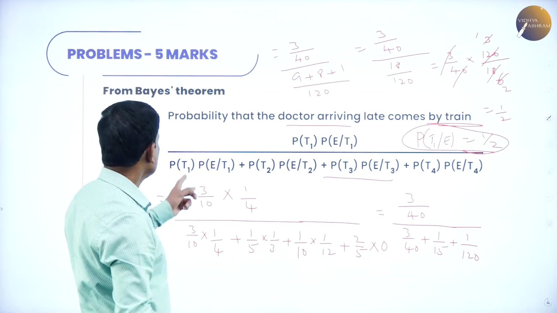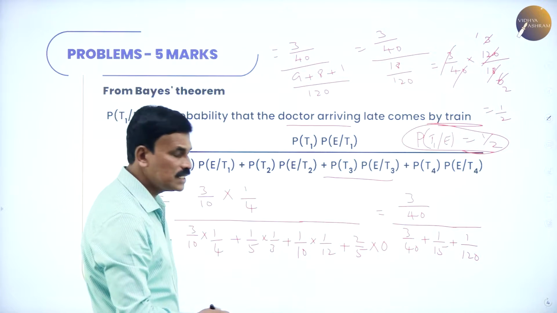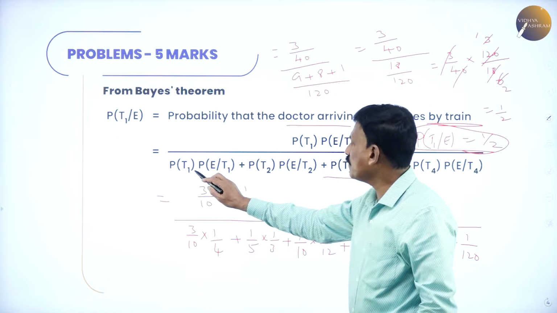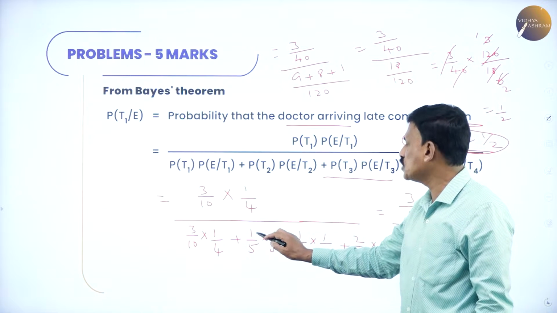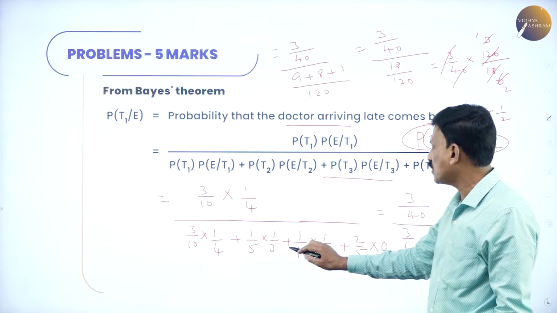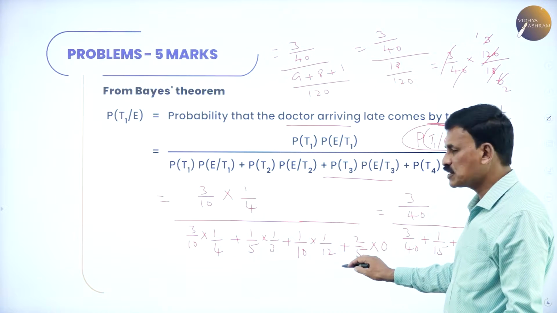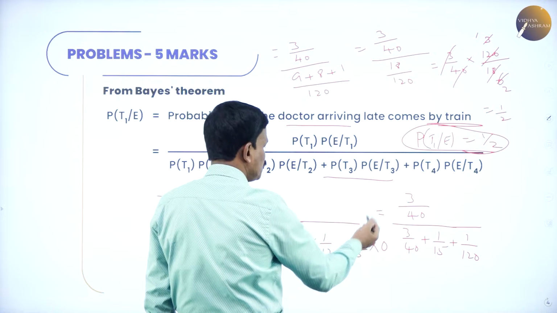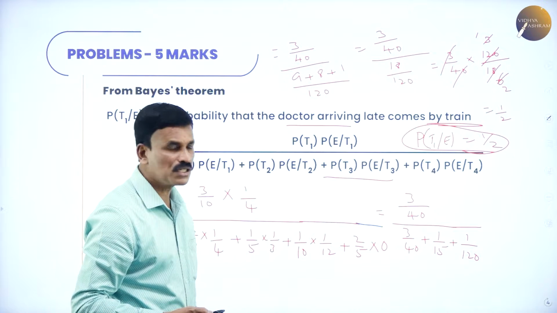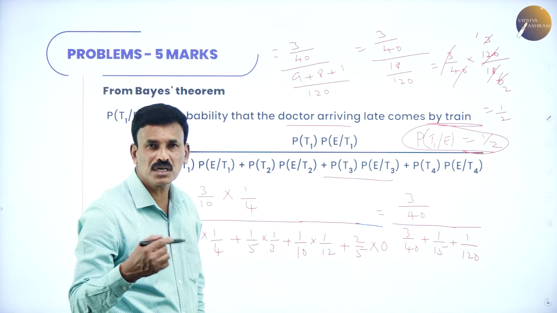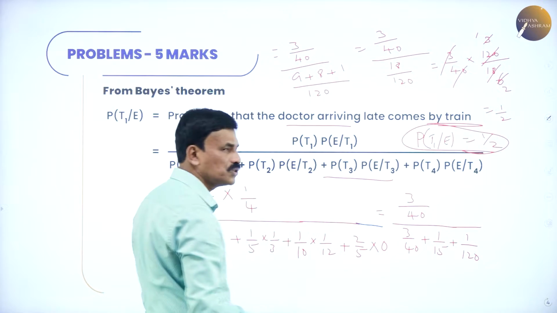Now, since probability of T1 is 3 by 10, E by T1 is 1 by 4, divided by probability of T1 is 3 by 10 into E by T1 is 1 by 4, plus probability of T2 is 1 by 5 into probability of E by T2 is 1 by 3, plus probability of T3 is 1 by 10 into E by T3 is 1 by 12, plus probability of T4 is 2 by 5 into probability of E by T4 is 0, because he won't come late if he uses the other means of transportation. That is nothing but 0. If you multiply 2 by 5 into 0, you will get 0.